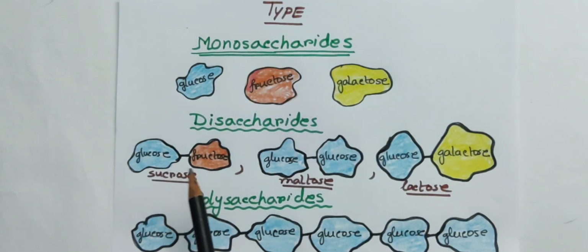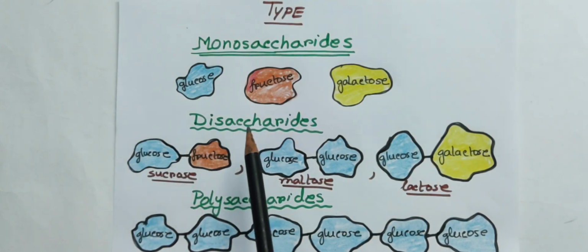In disaccharides, two monosaccharides combine to form a disaccharide, and in polysaccharides, more than two monosaccharides are linked by bonds. Especially the glycosidic bond is responsible for the formation of the carbohydrate molecule.